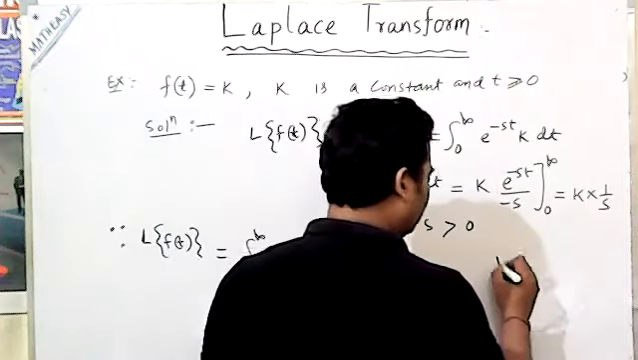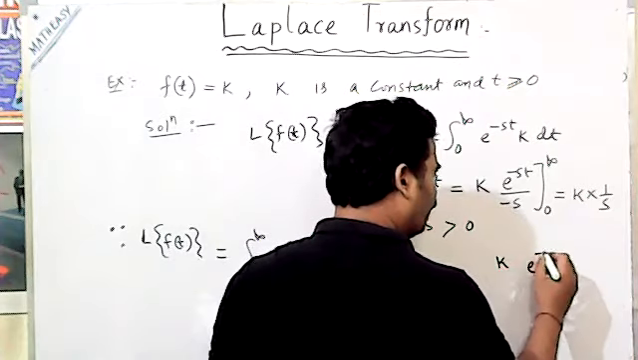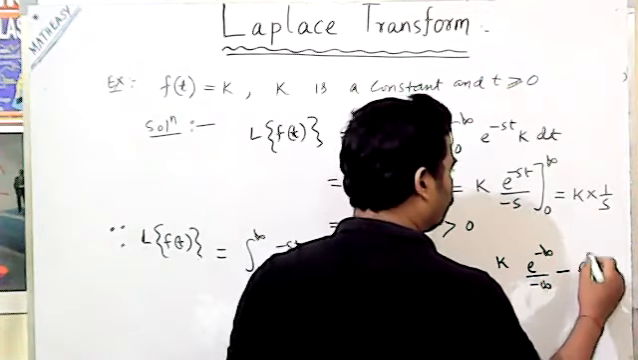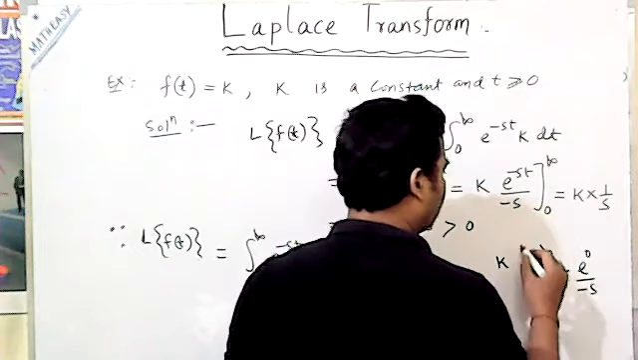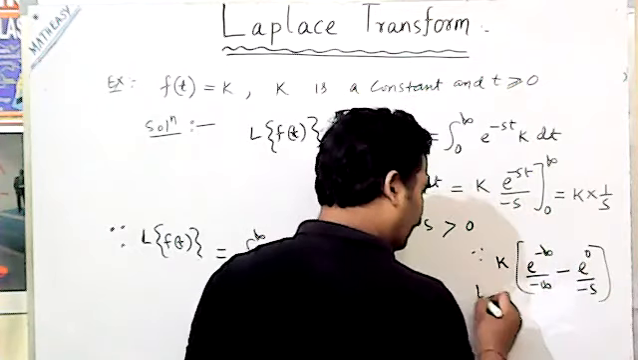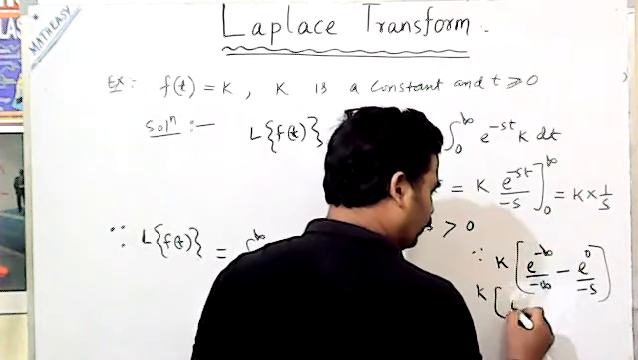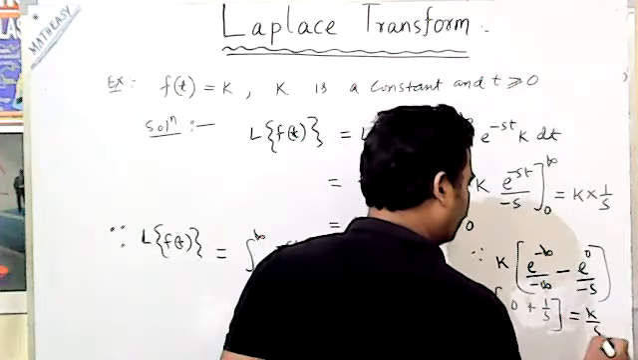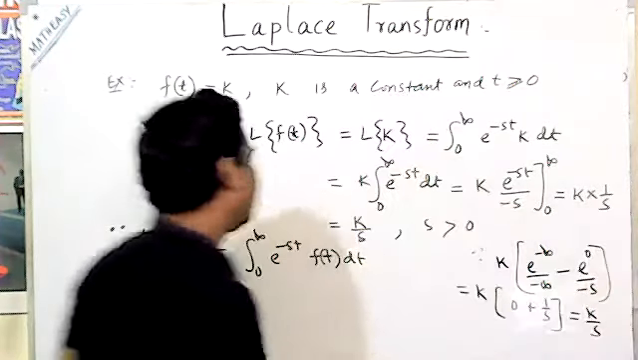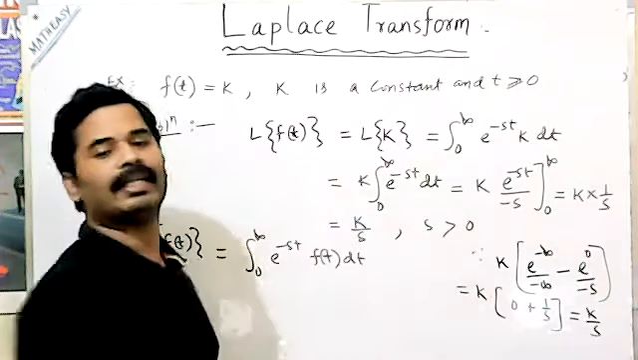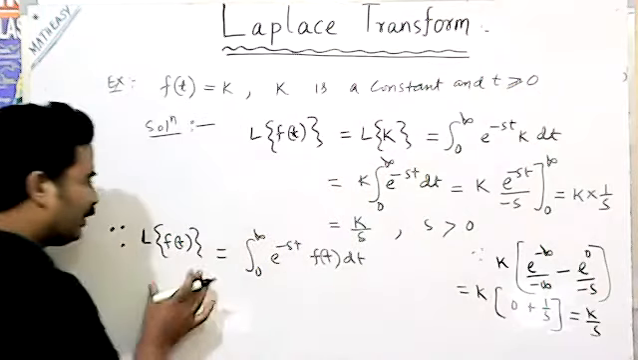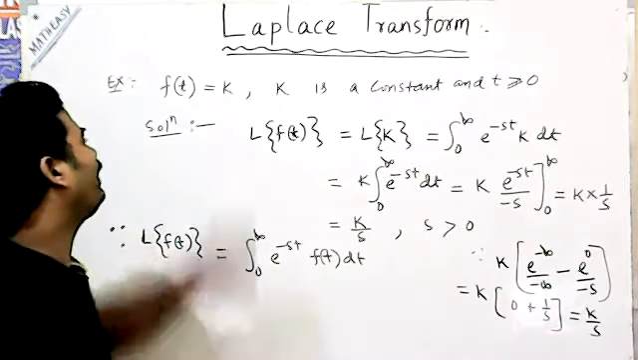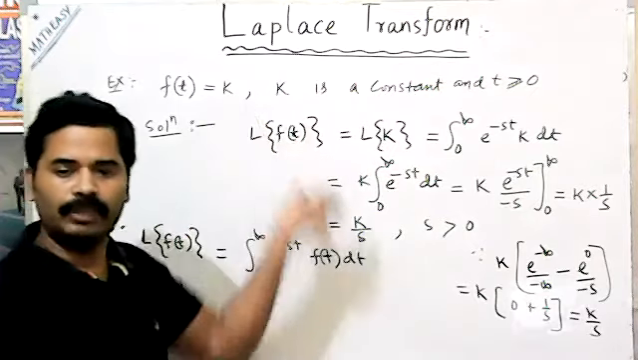How? You take k into e to the power minus infinity by minus s, minus e to the power 0 by minus s. So what value comes? k into 0, plus 1 by s, so k into 1 by s, that is k by s, where s is greater than 0. So similarly, if f(t) is given as 1, then what will you do?